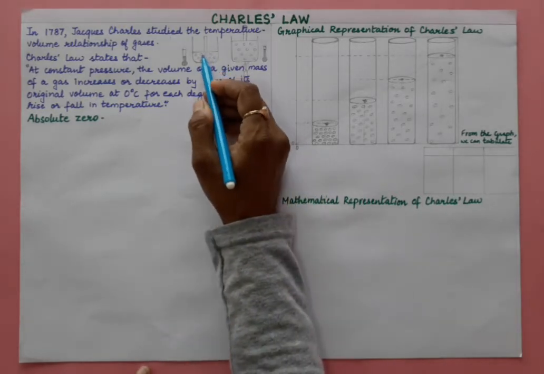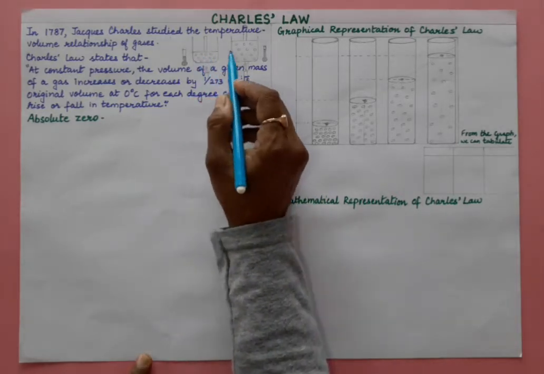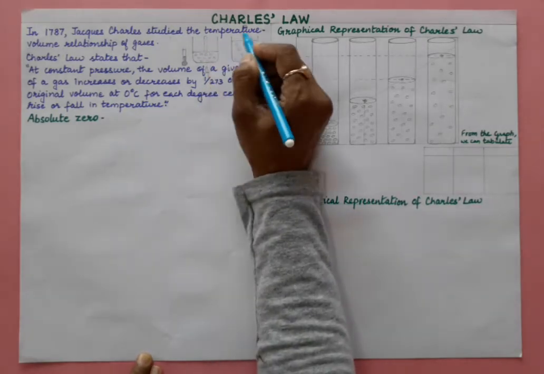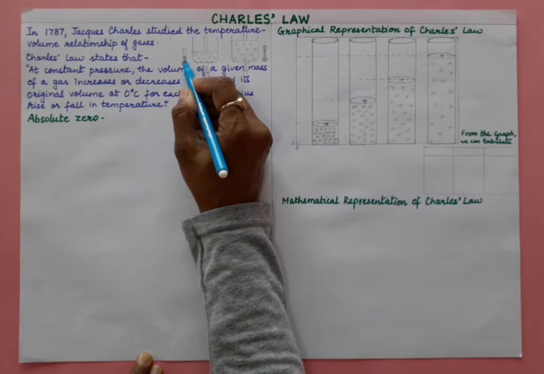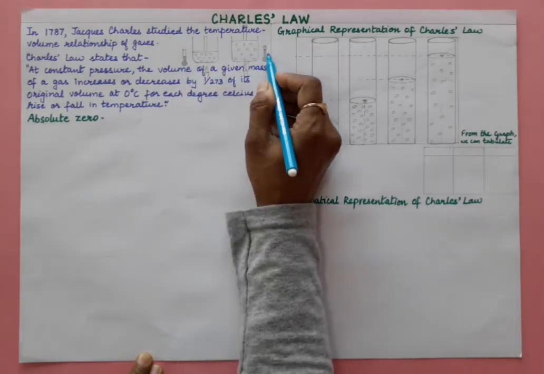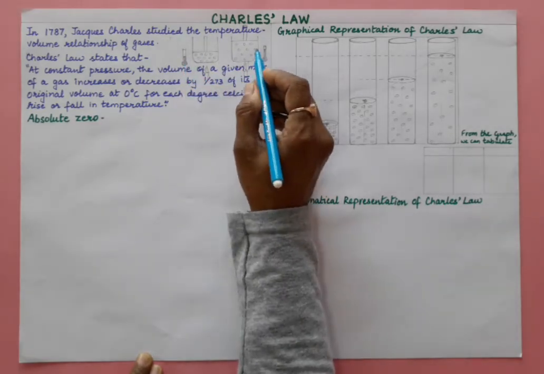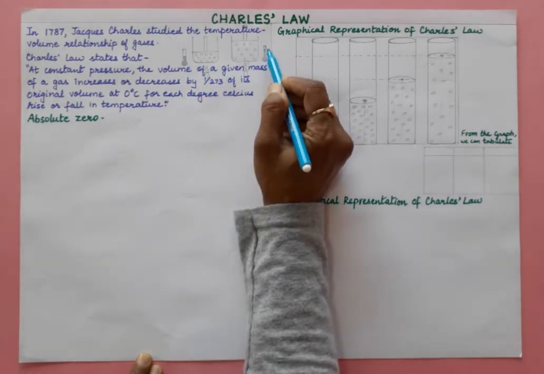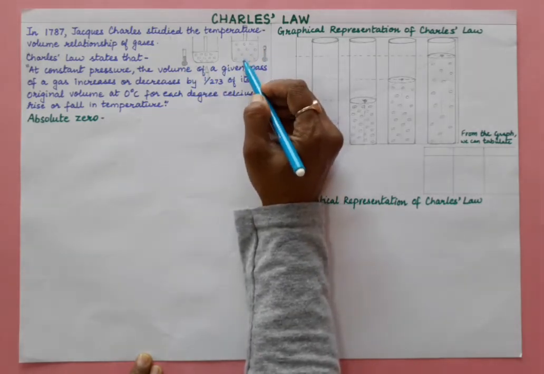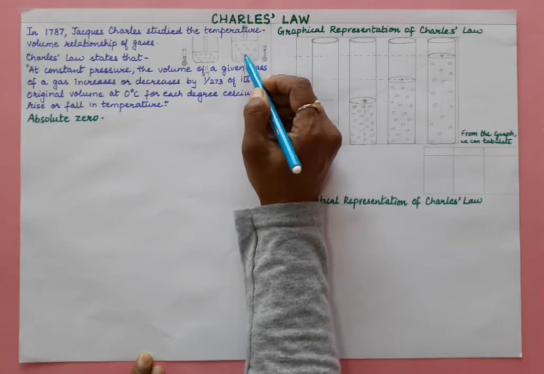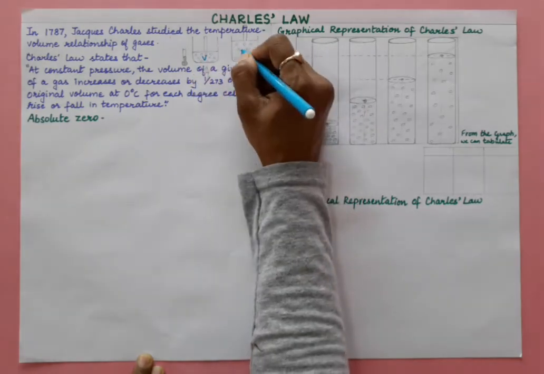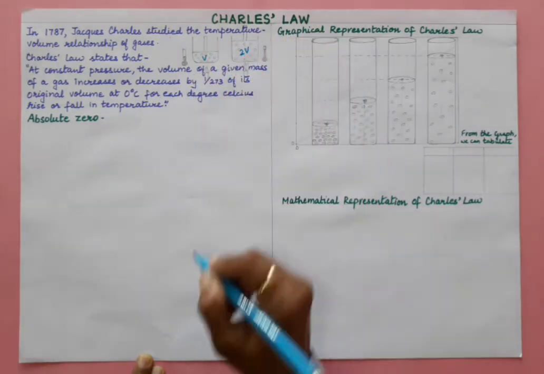Like if we take the example over here, these are containers, and in this we have taken gas. Here the pressure is constant and the temperature over here is less, and here we have double it. So you will see that on increasing the temperature, this is a thermometer, you will see that volume increases, right? So here if the volume is V, on doubling the temperature volume becomes 2V, right?